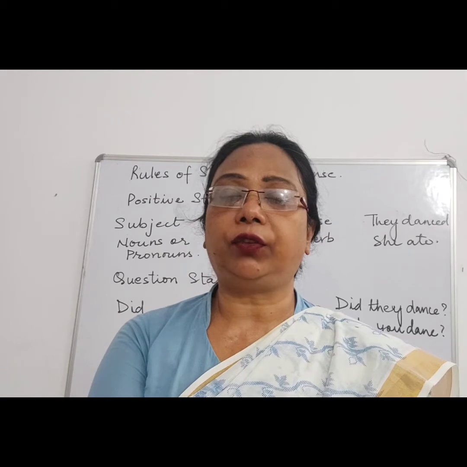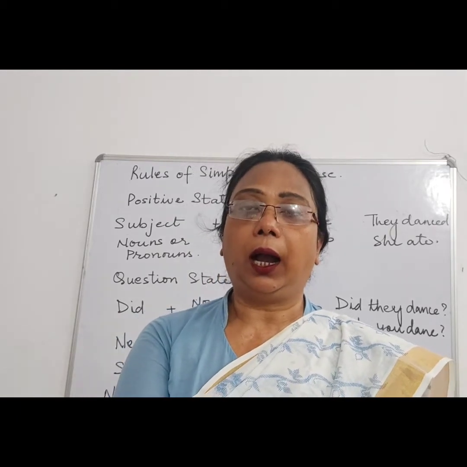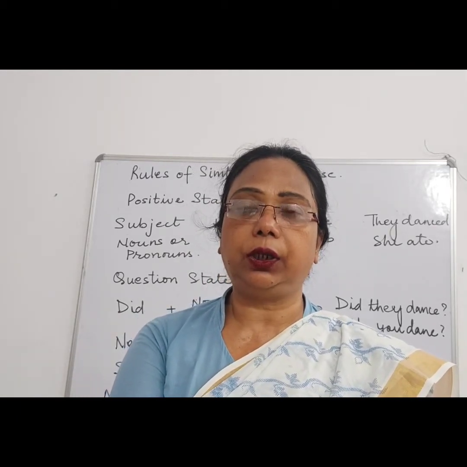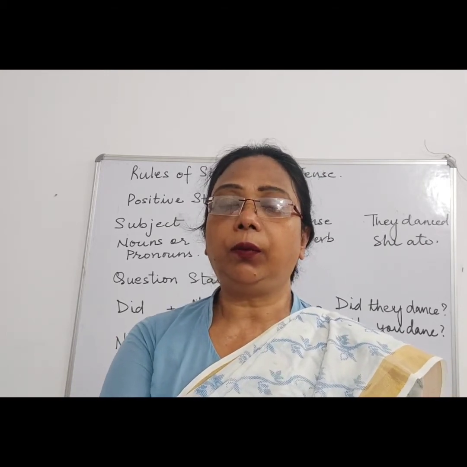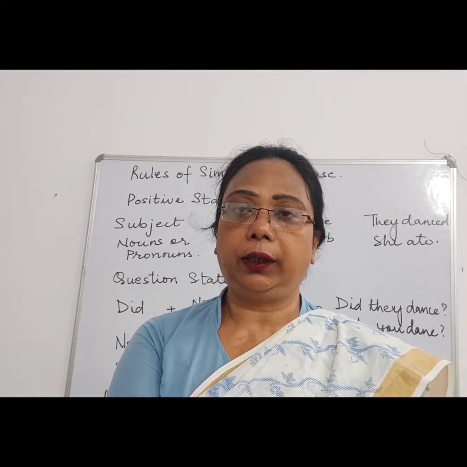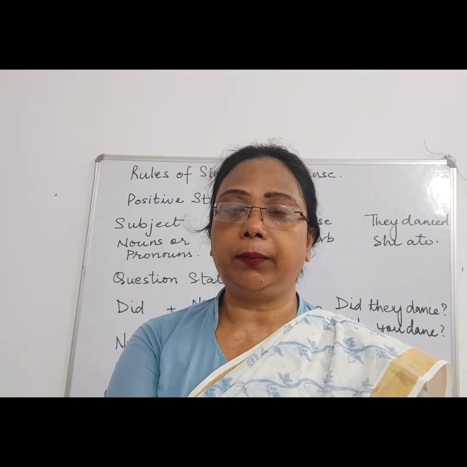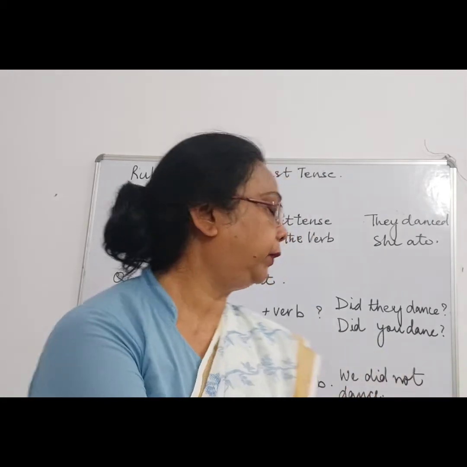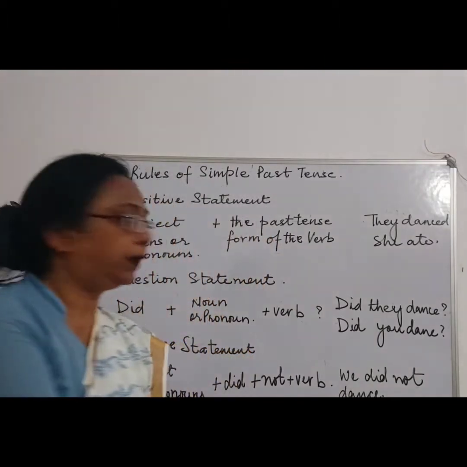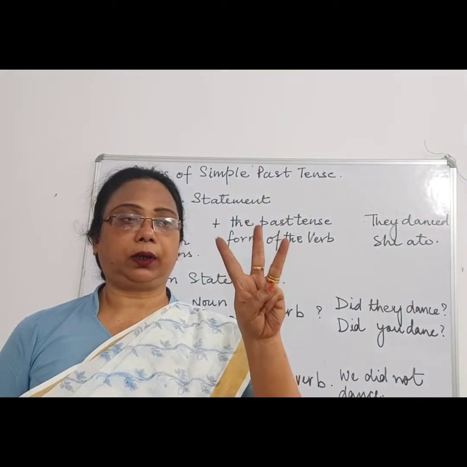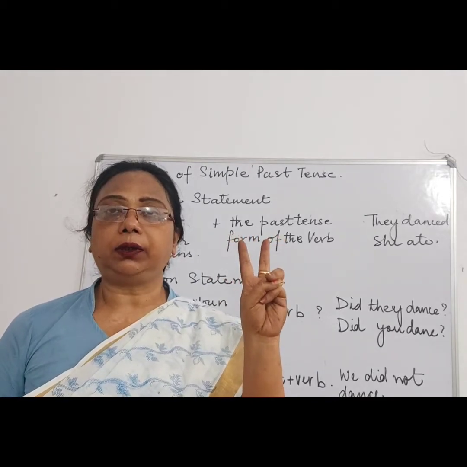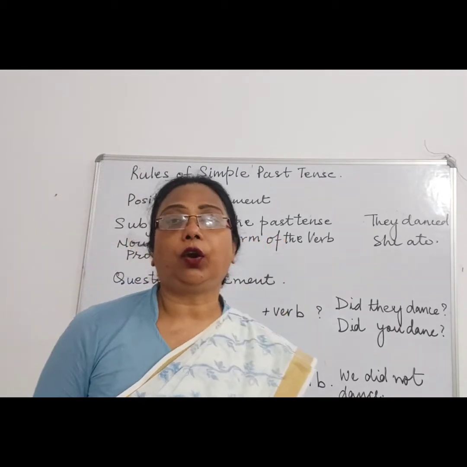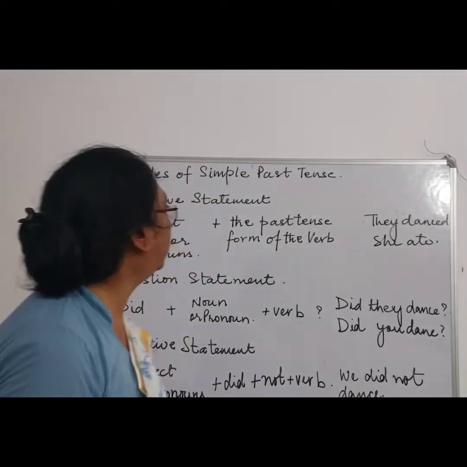If the subject is singular, like she, he, it, and for the plural form we will see we, us, them, they, like that. So these are the 3 things we have to keep: type of sentence, subject, and the number, that is singular and plural. According to it, we use the rules.